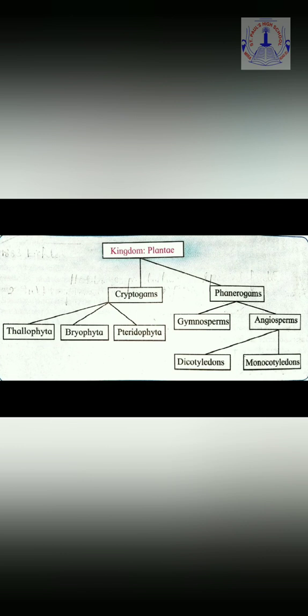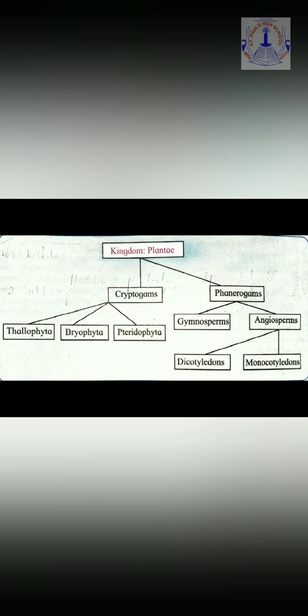Now let us take the third division, Pteridophyta, which are also known as ferns. These are ornamental plants with mainly two characteristics. First one, their plant body is divided into true roots, stems and leaves. And second, they have well-developed vascular tissue. Vascular tissue means conducting tissue which is present for the conduction of food and water. Hence, this way, we finish with the first subkingdom, cryptogams.